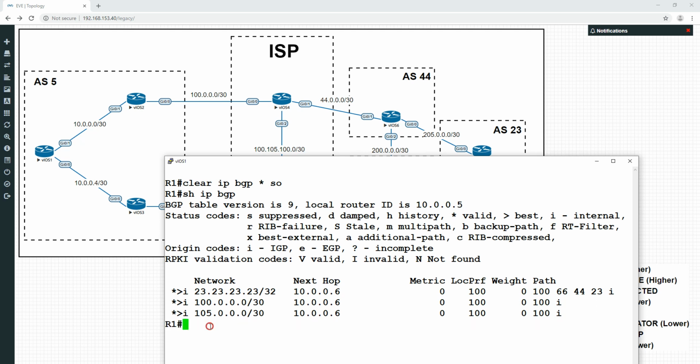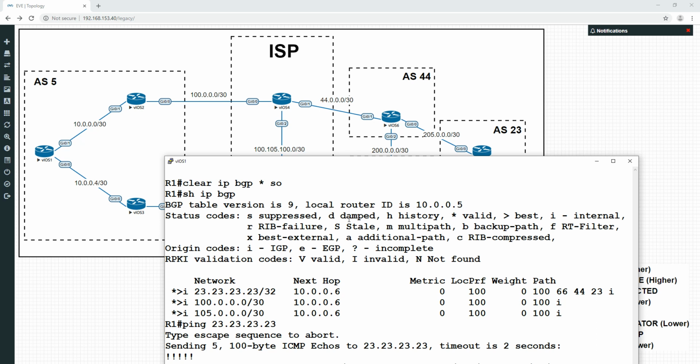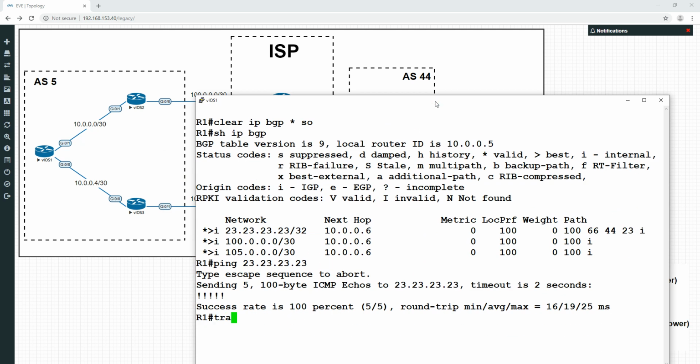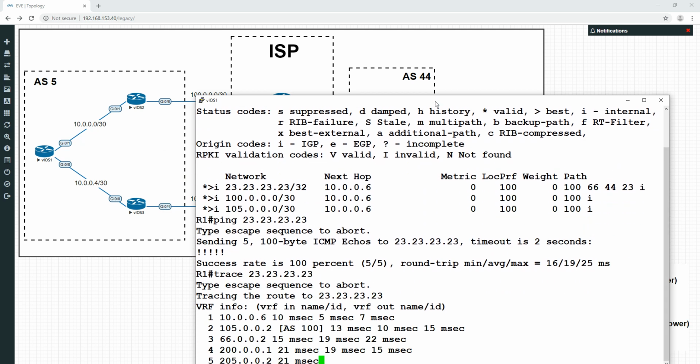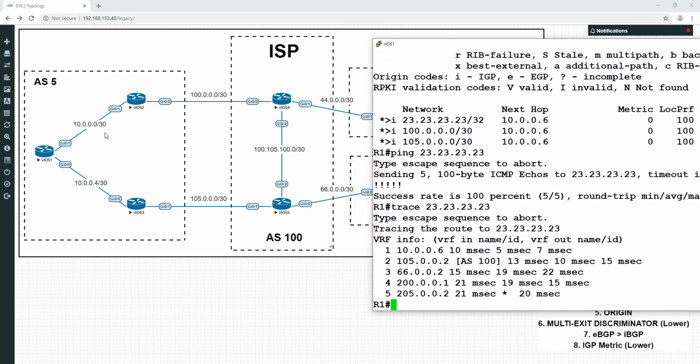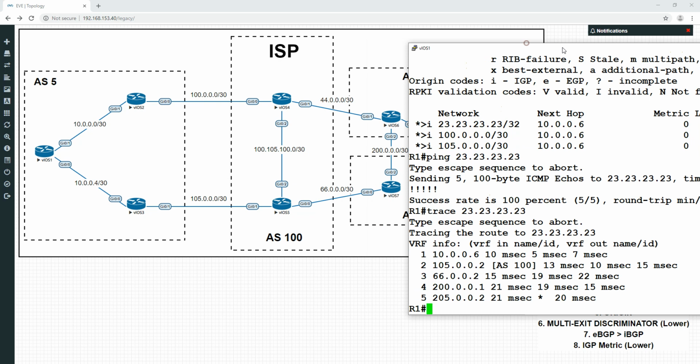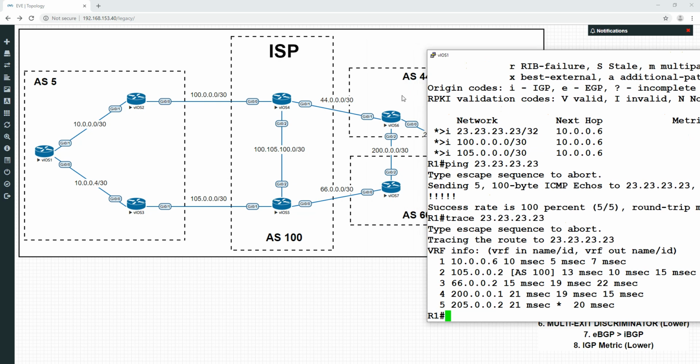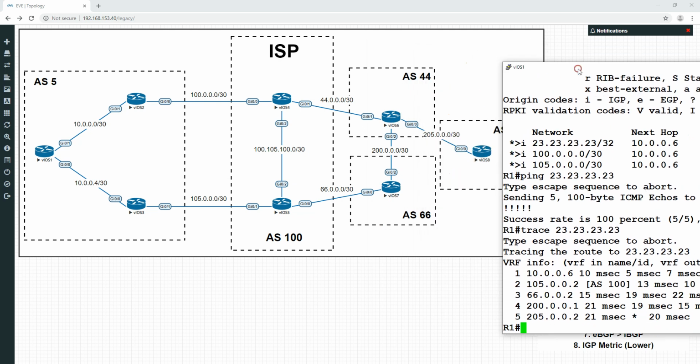So if we do the same thing, we still have reachability, and we're going to check the path we take. We trace it to 23, and if we look here, it's actually going 10.0.0.6 this way, 100.0.0.5, 66.0.0.2. We're going to the 66 AS this time, and then up here and here.